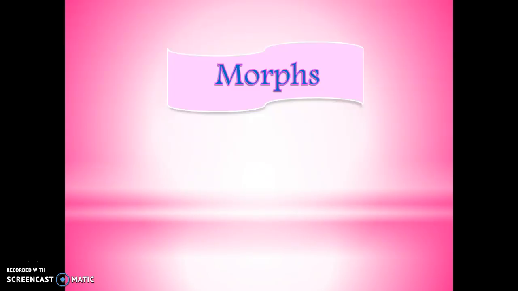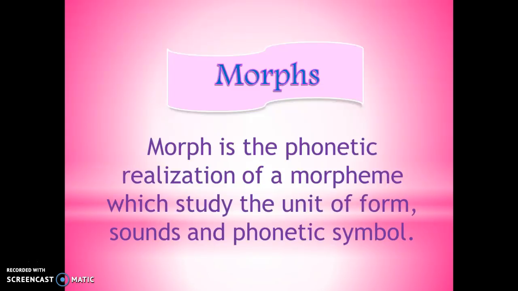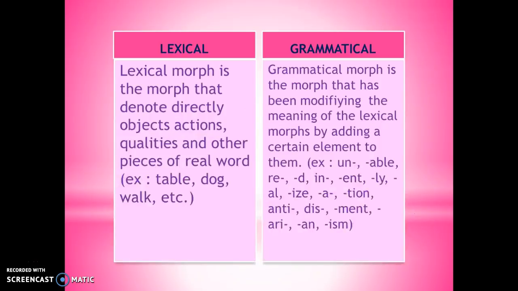What is a morph? A morph is the phonetic realization of a morpheme, which studies the unit of form, sounds, and phonetic symbols. Morphs can be divided into two important classes, lexical and grammatical. A lexical morph is a morph that directly denotes objects, actions, qualities, and other pieces of the real world. For example, table, dog, walk, etc.